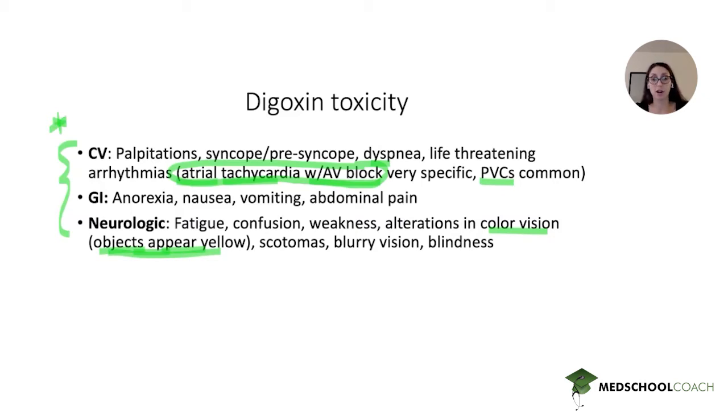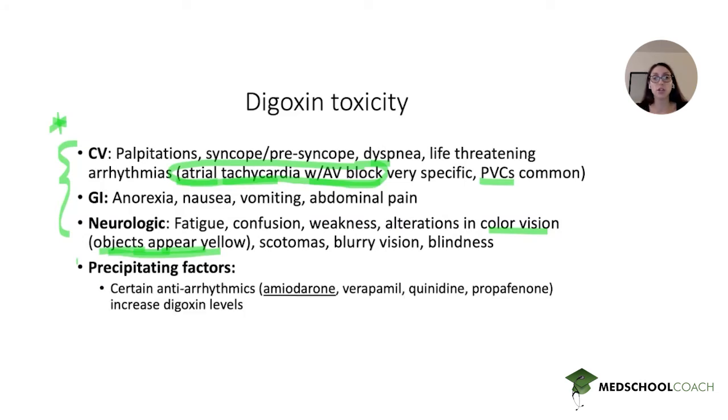A few things that are also higher level points, but I think are really important to know about are the presence of the precipitating factors. And these were actually present in the question stem and were also really important clues. So certain antiarrhythmics, specifically amiodarone, although it could also be verapamil, quinidine, and propafenone, can increase your digoxin levels. And so when patients start these antiarrhythmics, digoxin doses actually need to be decreased by about 25 to 30% because these antiarrhythmics increase your digoxin levels. So if those titrations are not correctly made, it can precipitate digoxin toxicity.